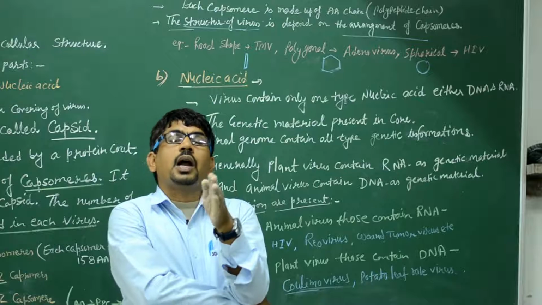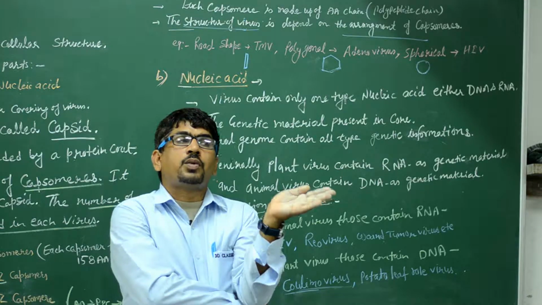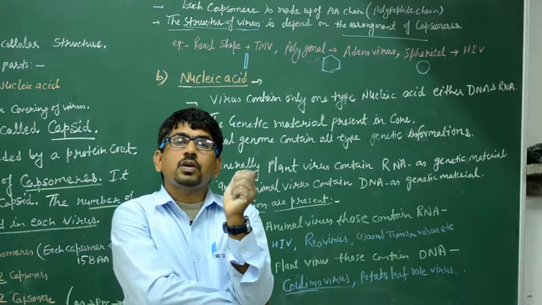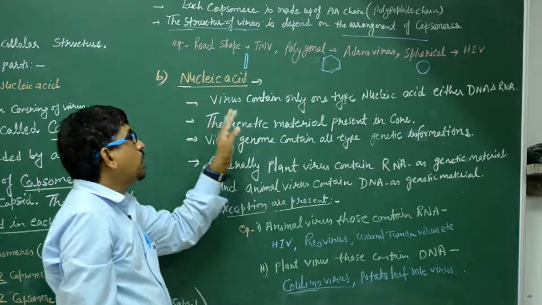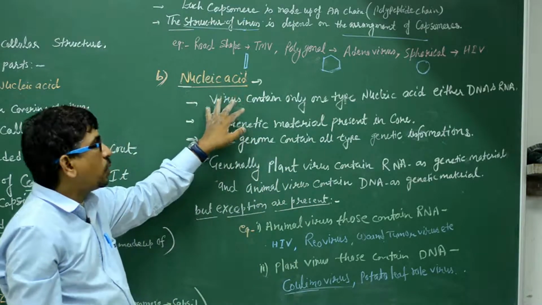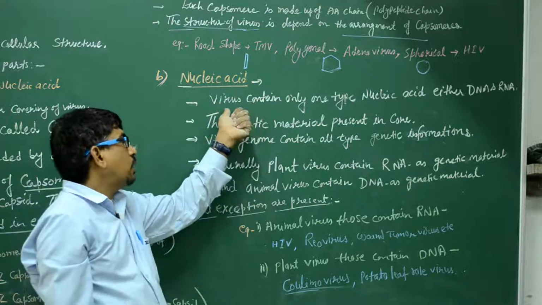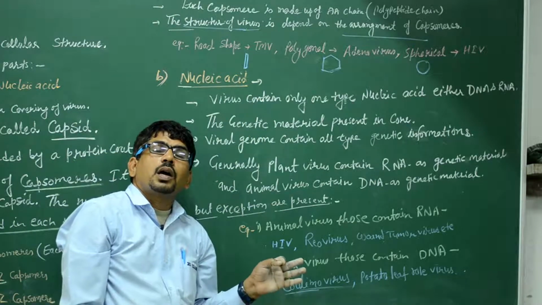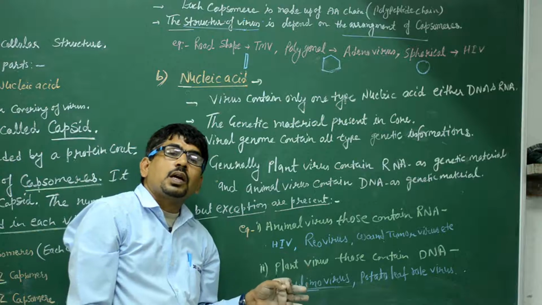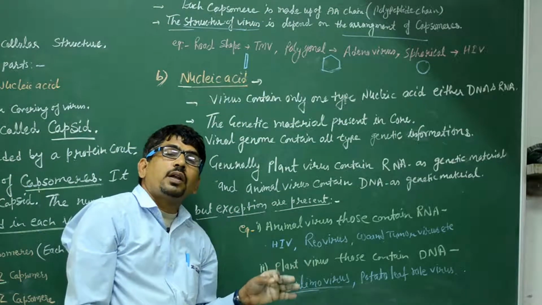And RNA, how does RNA form? DNA to RNA, the transcription. So, the central dogma is present. So, all the living beings represent the central dogma, but the virus contains only one